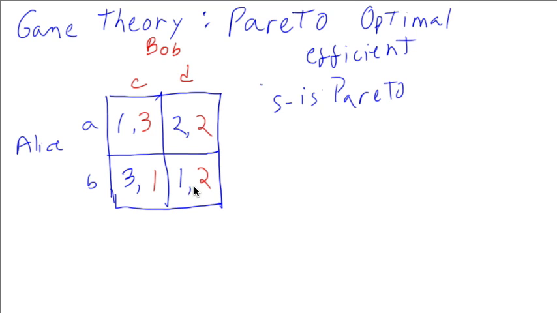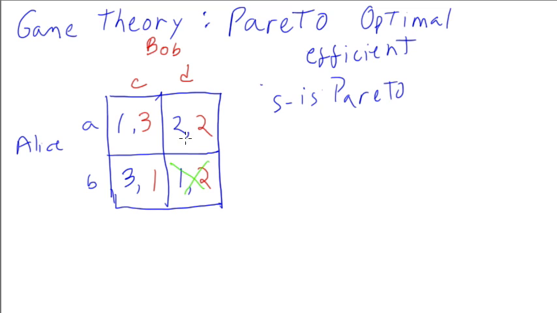So we say, well, is there some other strategy, this is BD, or some other box where one of them does better and nobody does worse? Well, yes, right here, 2, 2. So in this one, Alice does better, Bob does the same, so he doesn't do any worse. So this is not a Pareto solution.